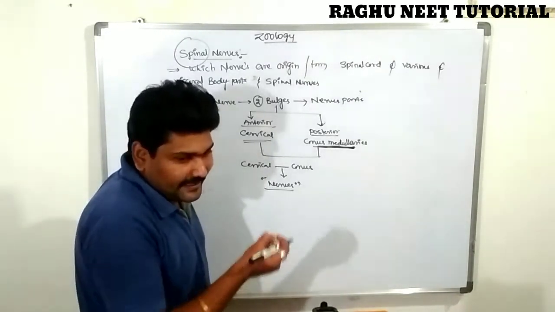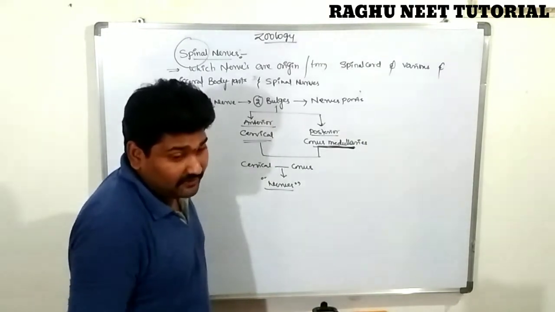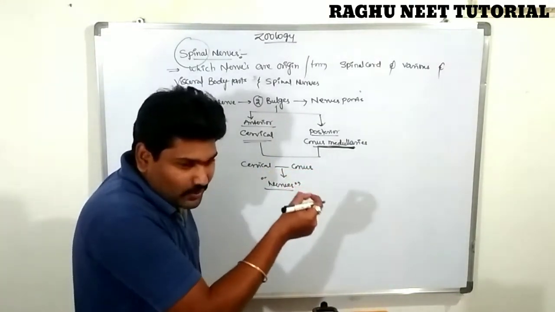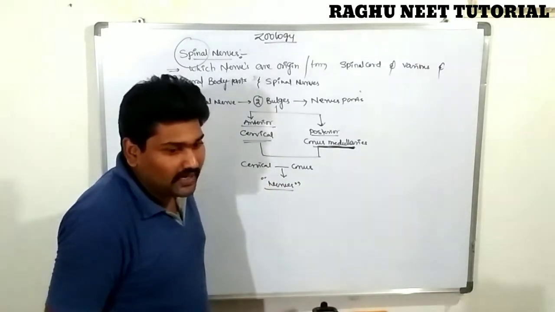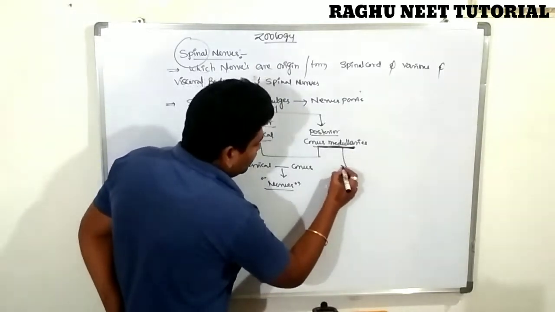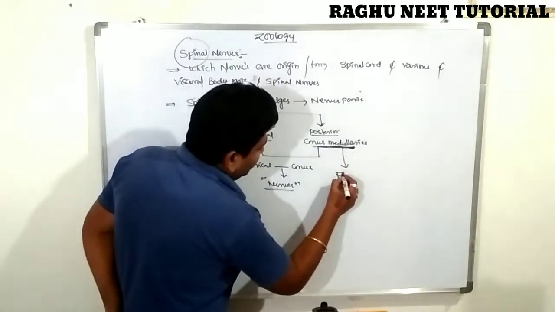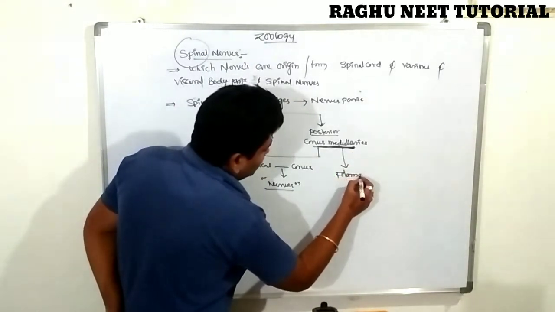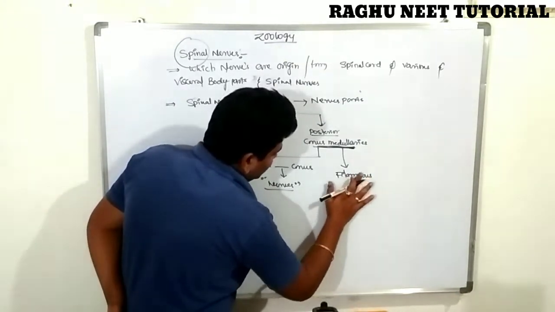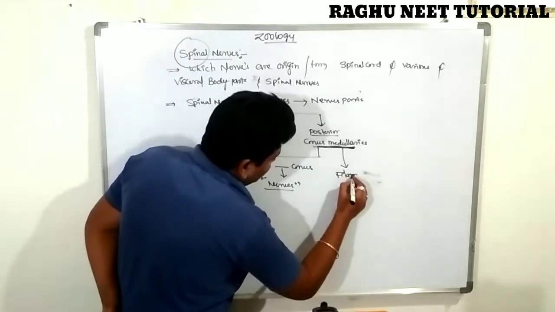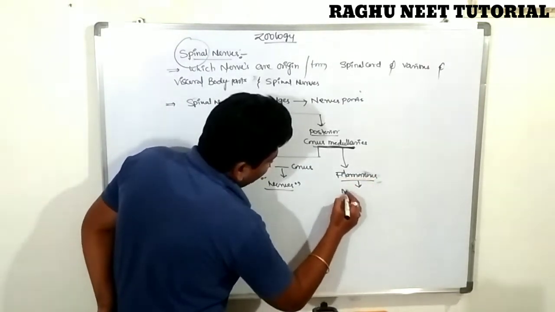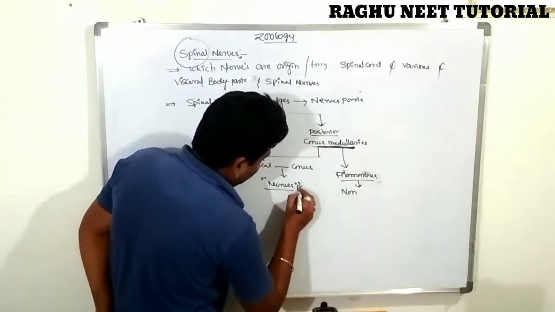The conus medullaris extends below as a part of the cord called the filum terminale.